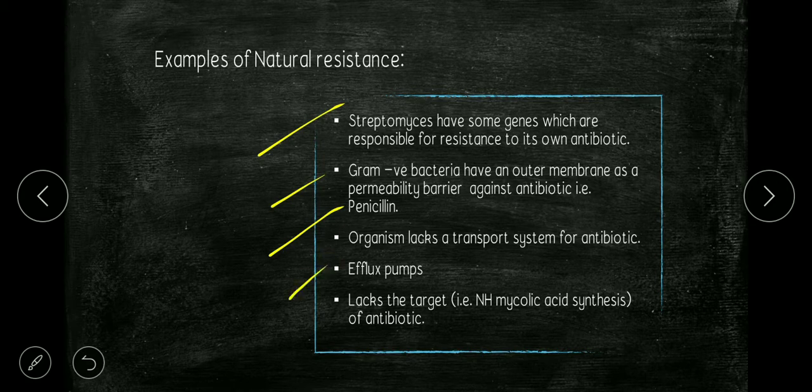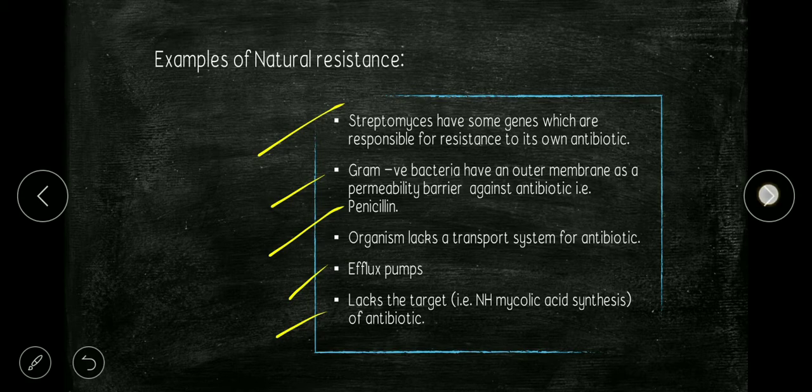Our last example is that the organism lacks the target of the antibiotic. An antibiotic needs a target, but if bacteria lack the target, the antibiotic can no longer work, and in this way bacteria naturally resist the antibiotic.